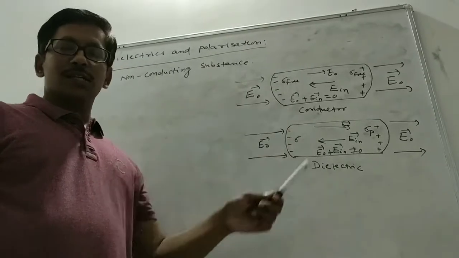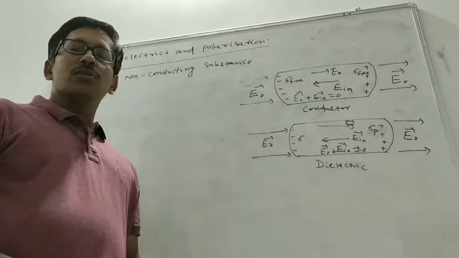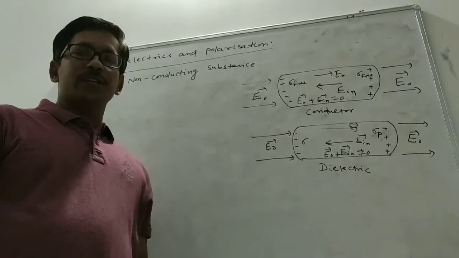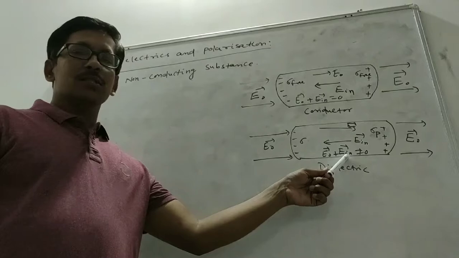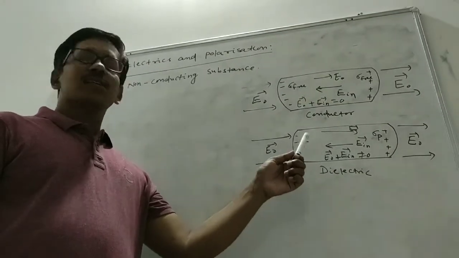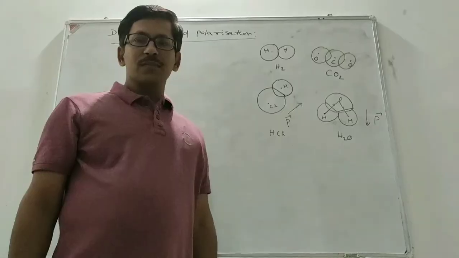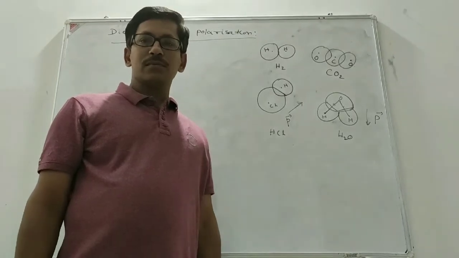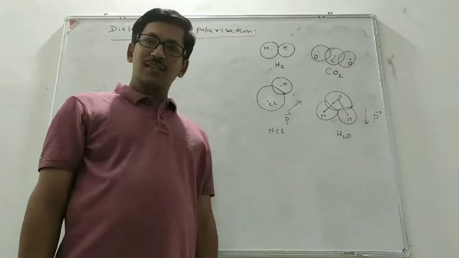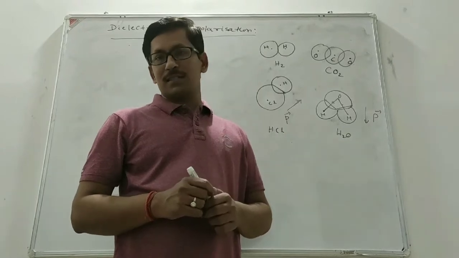But unlike the conductors, the induced electric field produced due to this effect will not cancel the original electric field. That means E0 plus E induced is not equal to 0. That means the net electric field is not 0. The molecule of a dielectric may be polar, it may be non-polar. There may be two types of molecules, polar dielectric and non-polar dielectric.